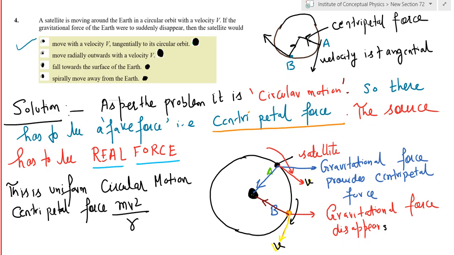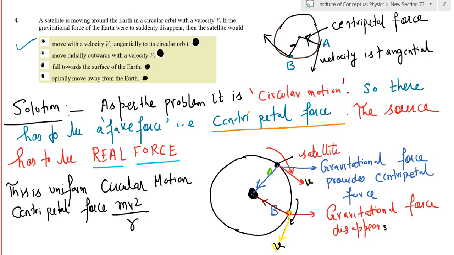Now, if you want to have a discussion on this, the first point of view is that centripetal force is a fake force. It's not a real force, and the only real force in this situation is gravitational force, which is a source of centripetal force.